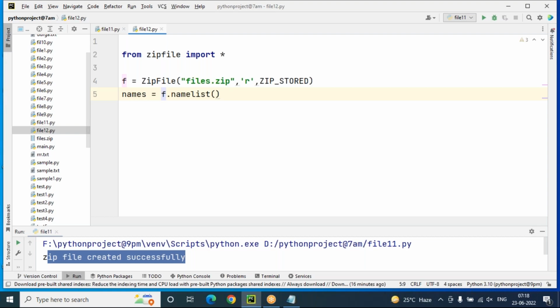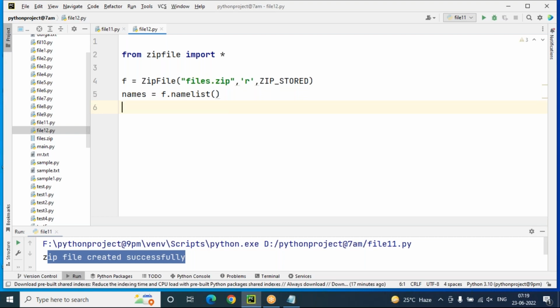So by default all files we uploaded, like abc.txt, abcd.txt, are present in the namelist method. From this we get all the file names and store them into names. Names is a list. So names equals f.namelist.